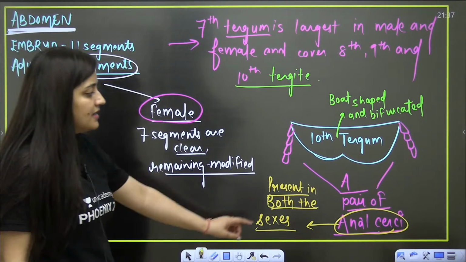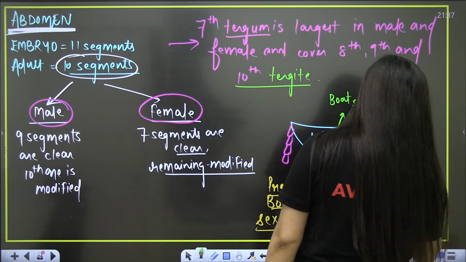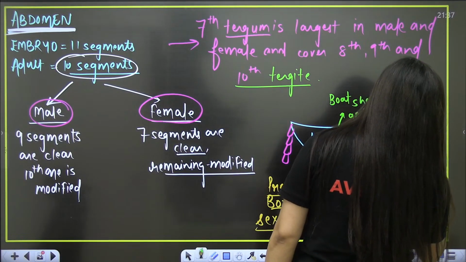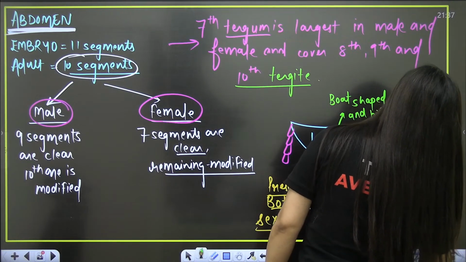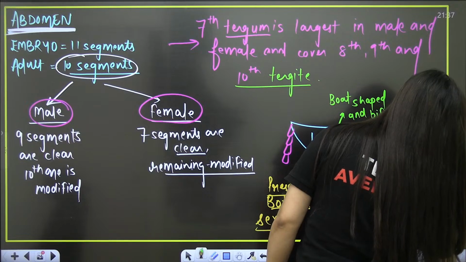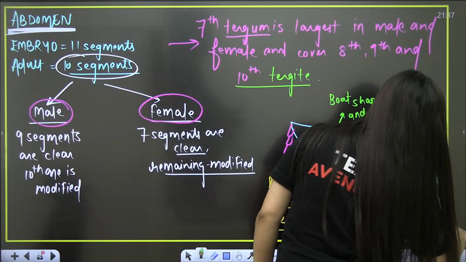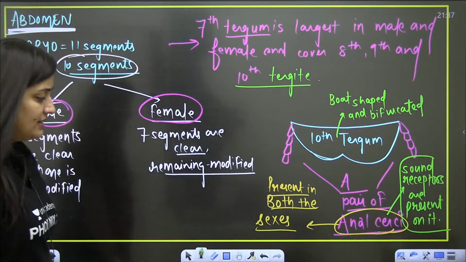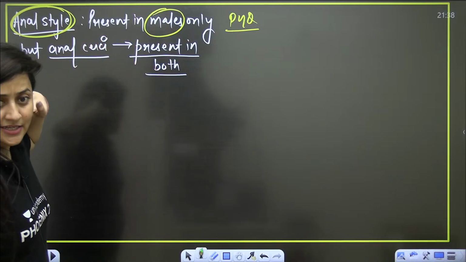So the 10th tergum is having anal cerci. So what is the function of this? Sound receptors are present on it. So obviously they also have a sensory role. Clear? And now as I said, anal style, only males need this.